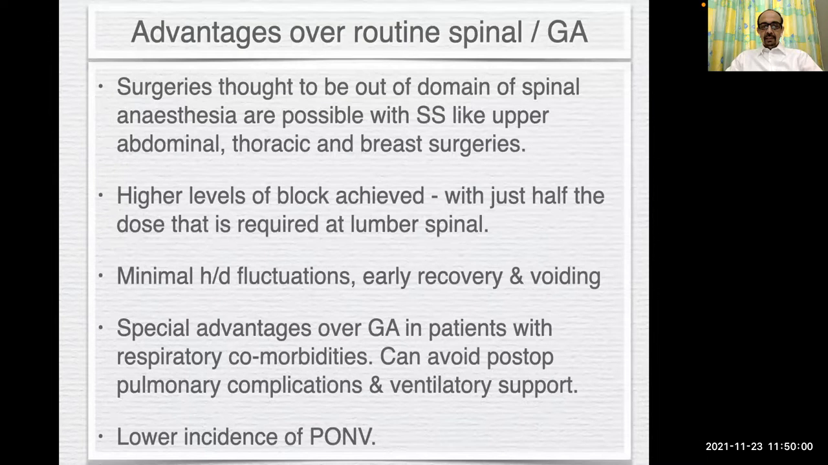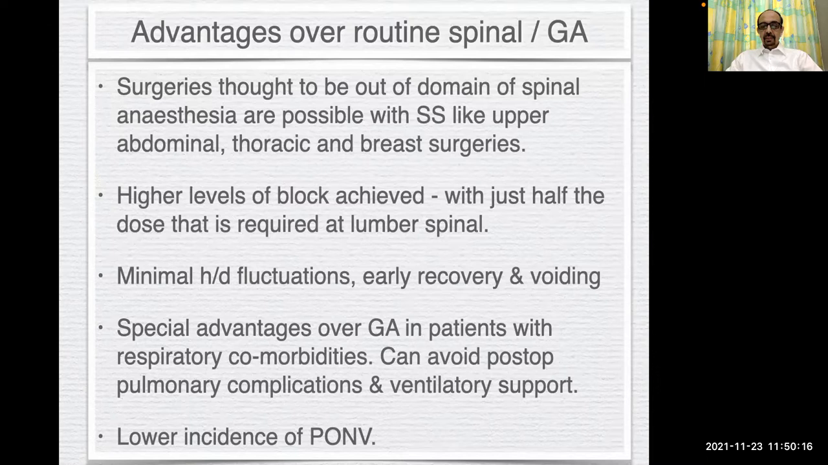Some advantages: surgeries thought to be out of the domain of spinal anesthesia are possible with segmental spinal, like upper abdominal, thoracic, and breast surgeries. Higher levels of block can be achieved with just half the dose that is required at lumbar levels. Minimal hemodynamic fluctuations, early recovery and voiding.